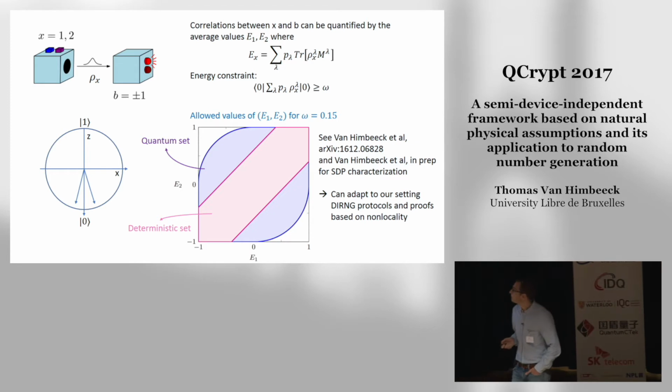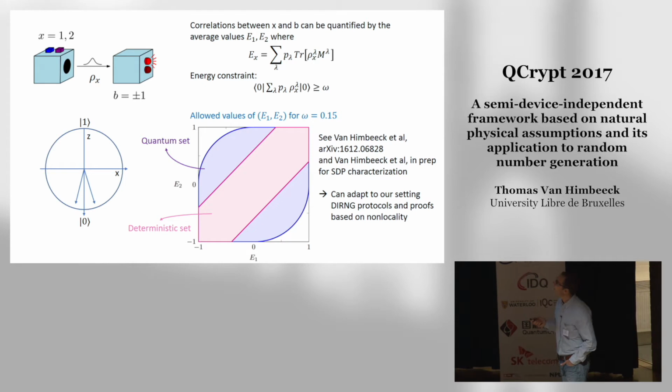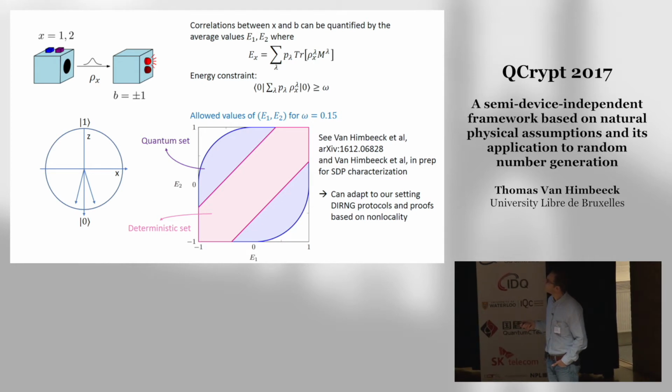Okay, so I told you that we can certify randomness in this setting, and we can build random number generation protocols around it. But how do we implement such protocols? So how can I get some point here which is outside this deterministic region? What kind of states should I prepare, and what kind of measurement should I do?